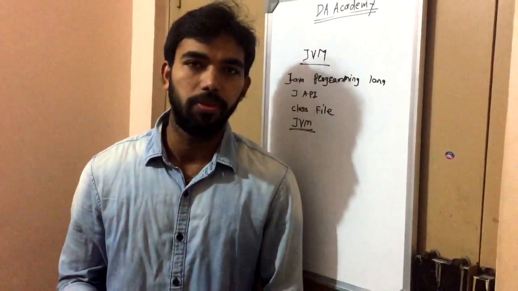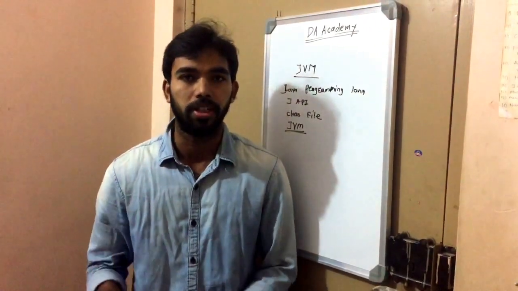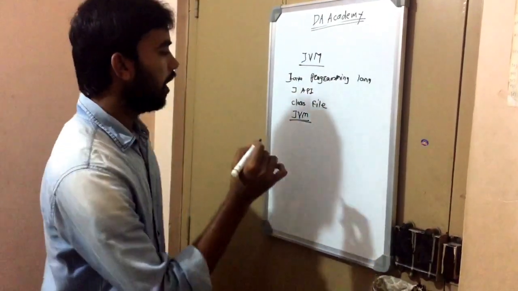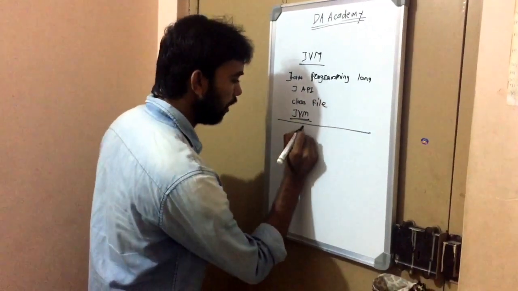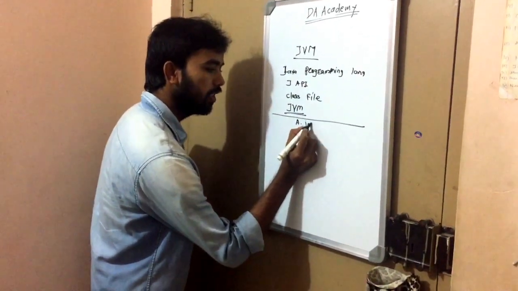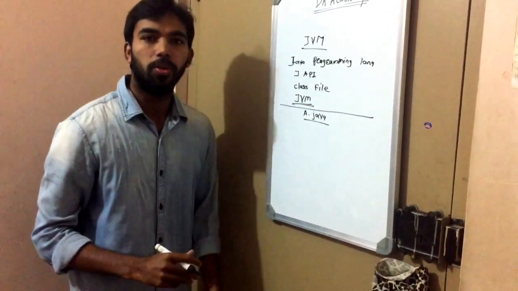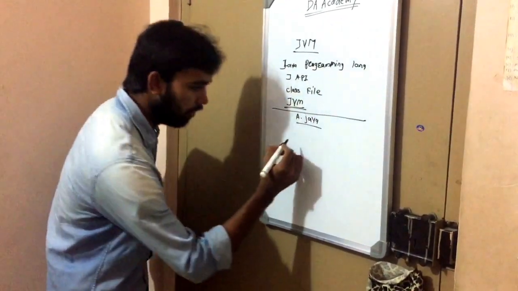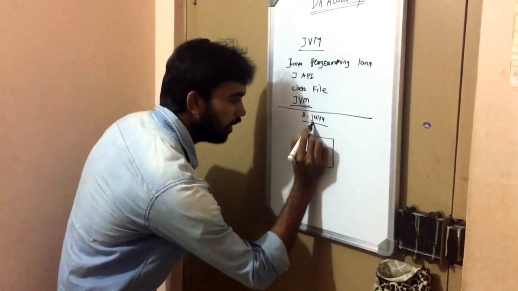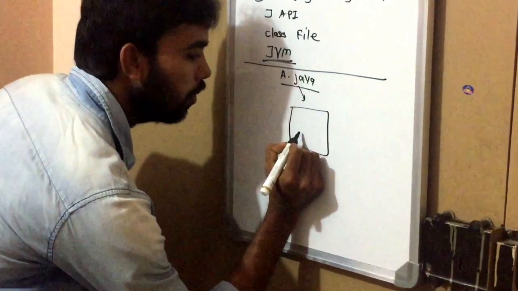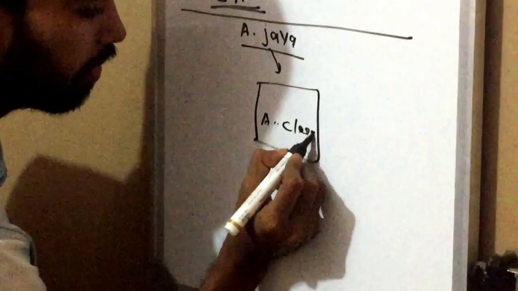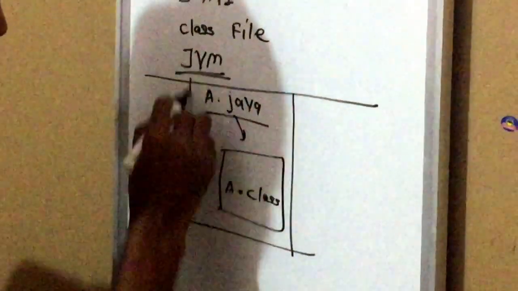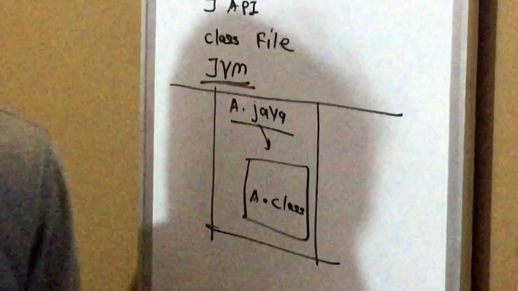I will explain what exactly happens in the system when we compile and run our Java program. Suppose you have a Java file, a.java. What will happen when we compile the Java file? That time this Java file is converted into a dot class file.